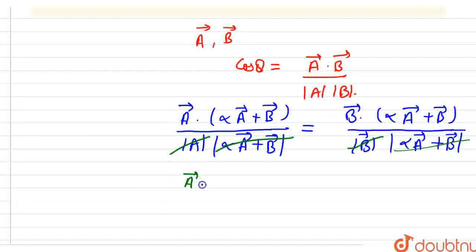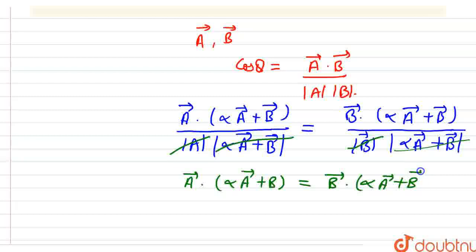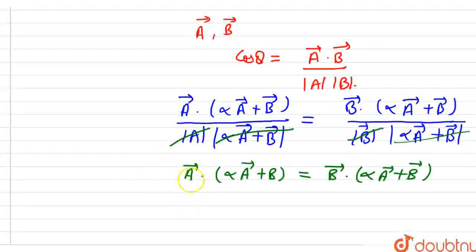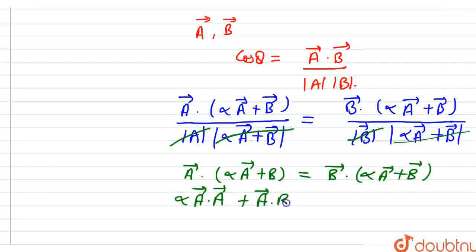Here a vector dot alpha times a vector plus b vector is equal to b vector dot alpha times a vector plus b vector. If you solve this further, you will get alpha times a vector dot a vector plus a vector dot b vector, equal to alpha times b vector dot a vector plus b vector dot b vector.